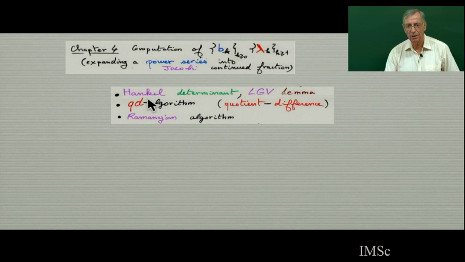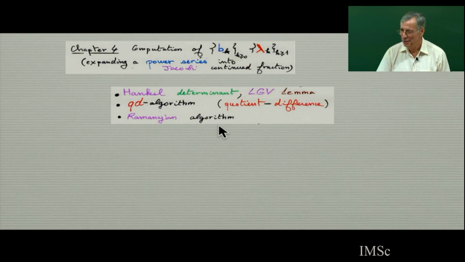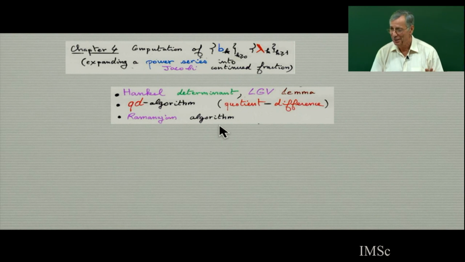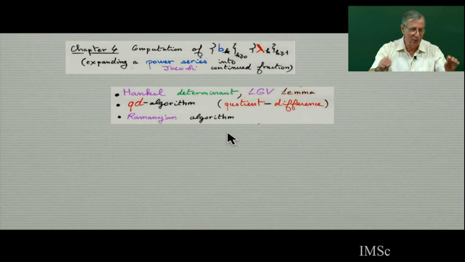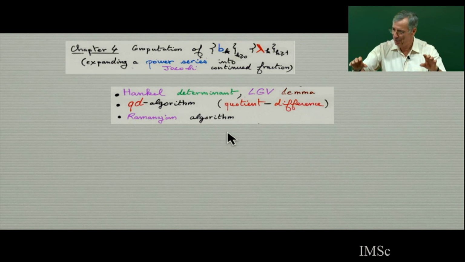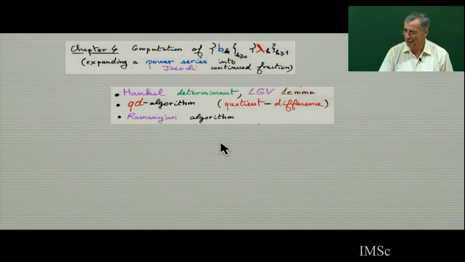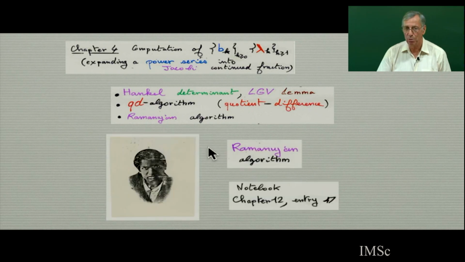So you see there are three different ways to compute, and here you see the Ramanujan algorithm. To my knowledge, it's very rare that Ramanujan gives an algorithm or a formula which works in general. It works for any continued fraction. Usually you have a specific formula, like the Rogers-Ramanujan identity, etc. But here you have an algorithm, and we are going to give a proof